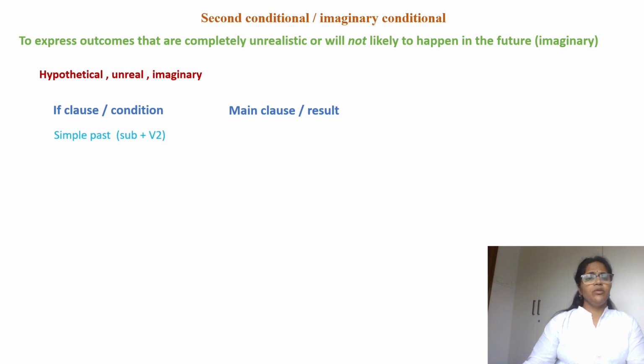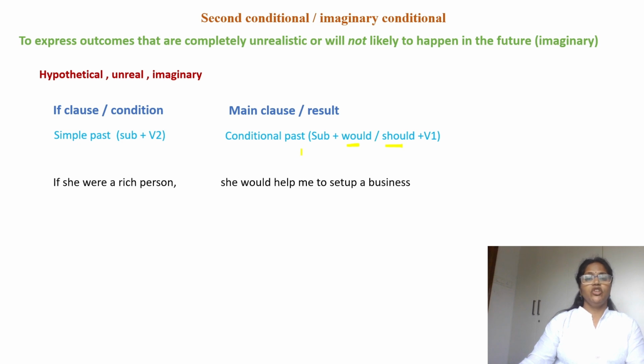If clause should be in simple past, whereas main clause should be written in conditional past. That is subject plus would or should plus V1 form of a verb. For example, if she were a rich person, she would help me to set up a business.